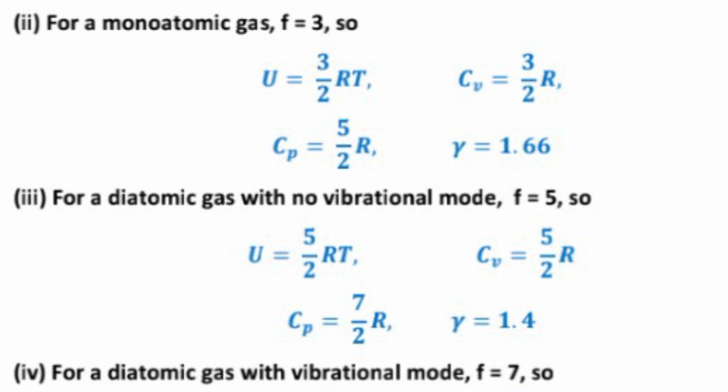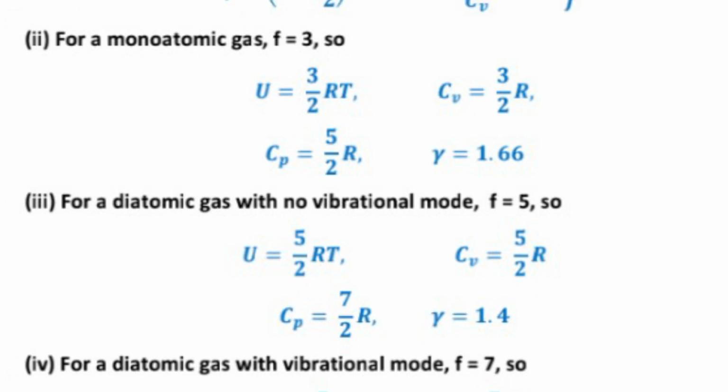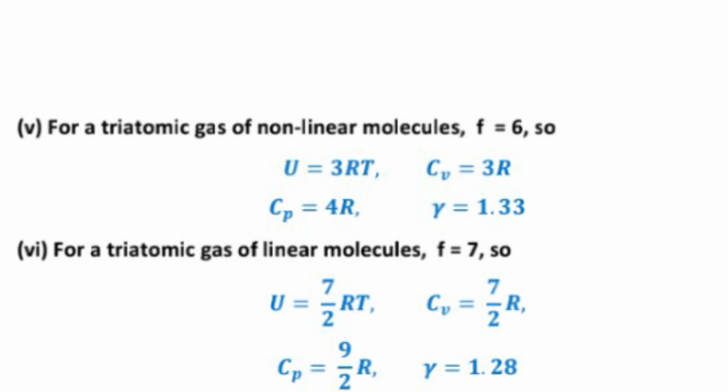For a diatomic gas with no vibrational mode, F equal to 5. So U equal to 5 upon 2 RT, Cv equal to 5 upon 2 R and Cp equal to 7 upon 2 R and gamma equal to 1.4. For a diatomic gas with vibrational mode F equal to 7, so U equal to 7 upon 2 RT, Cv equal to 7 upon 2 R and Cp equal to 9 upon 2 R and gamma equal to 1.28.